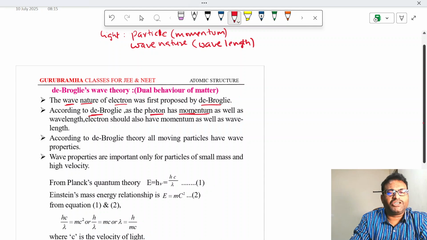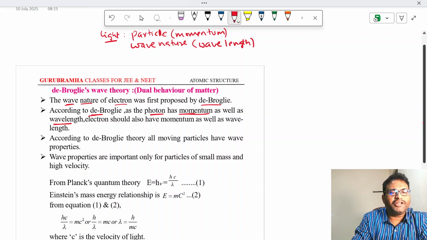Momentum means it is having particle nature, and it is also having wavelength. That means it is having wave nature. So light energy is having both particle nature as well as wave nature. In the same way, de Broglie is saying that as light is having particle nature and wave nature, electron should also have momentum as well as wavelength.